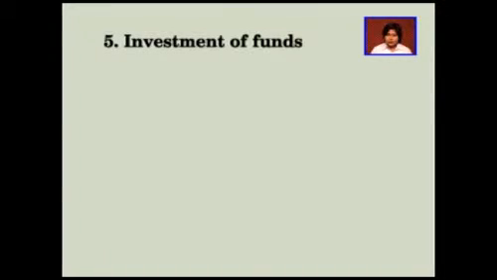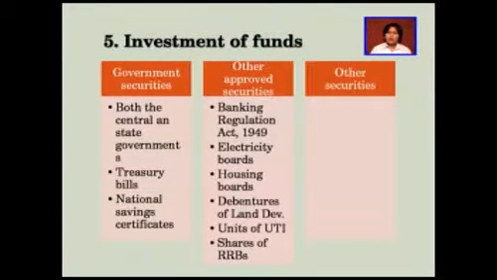The investment of the funds. The banks invest their surplus funds into three types of securities: the government securities, the government approved securities, and the other securities. The government securities are the securities which are issued by the central or the state government, such as treasury bills, national saving certificates, etc.